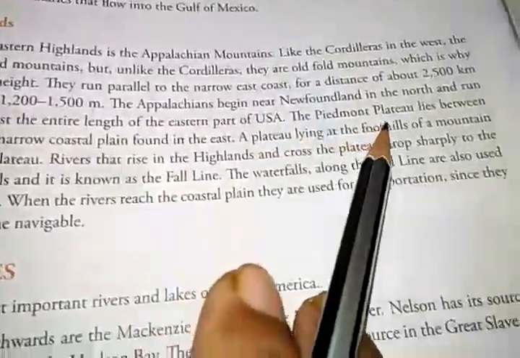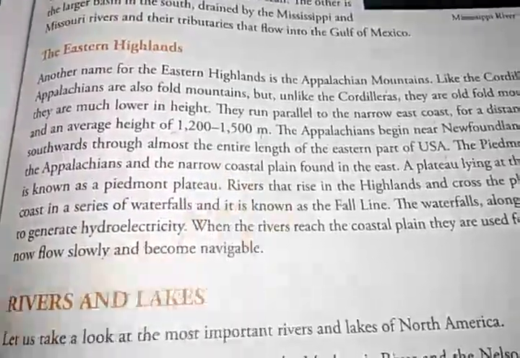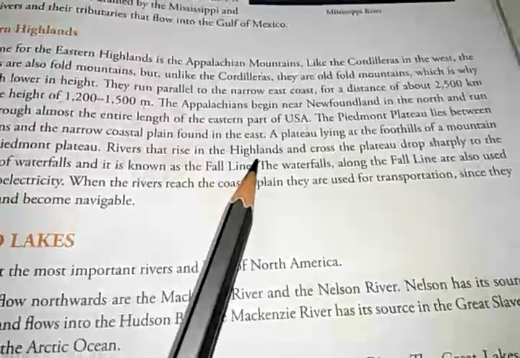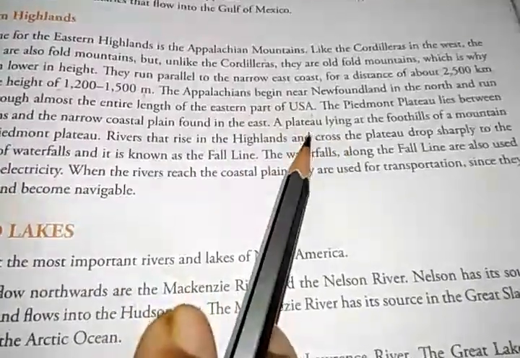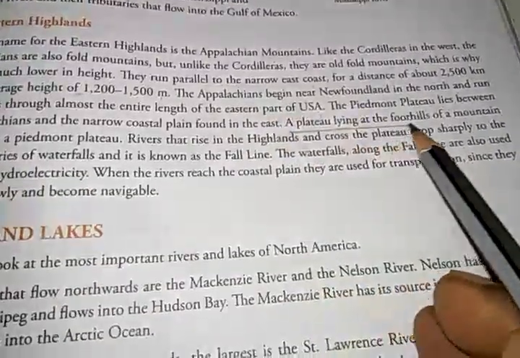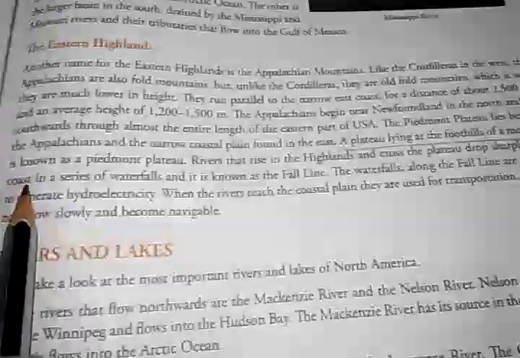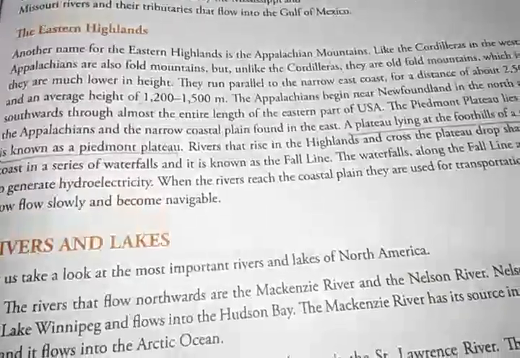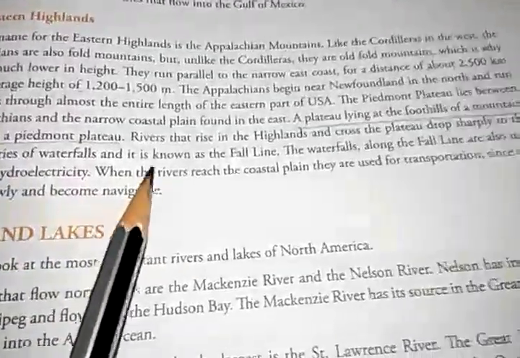Then the Piedmont Plateau lies between the Appalachians and the narrow coastal plains found in the east. The Piedmont Plateau is located over here. A plateau lying at the foothills of a mountain is known as a Piedmont Plateau. You can underline this. What is a Piedmont Plateau? A plateau lying at the foothills of a mountain. So it is the plateau that is located at the foothills of the Appalachians.